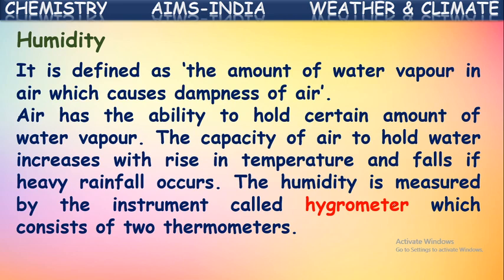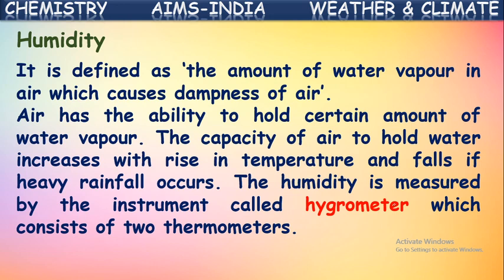So the water vapor present in the air cools down and converts into bigger droplets of water and it causes rainfall. Okay, if temperature increases, what happens? Air can hold more water in it. So you will feel much sweat because of more humidity.